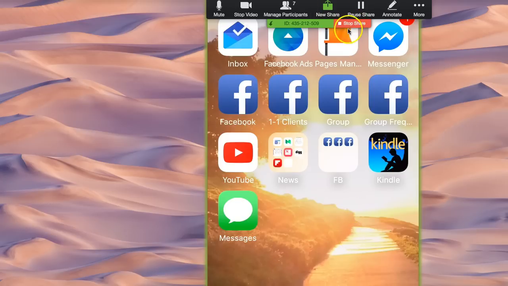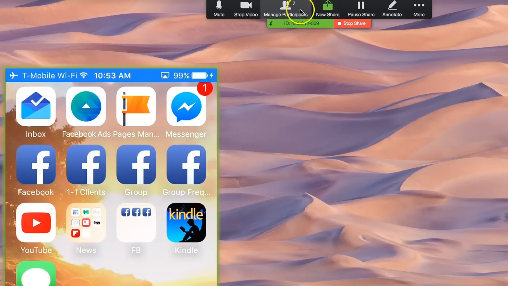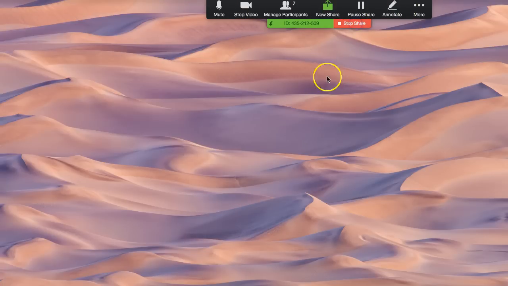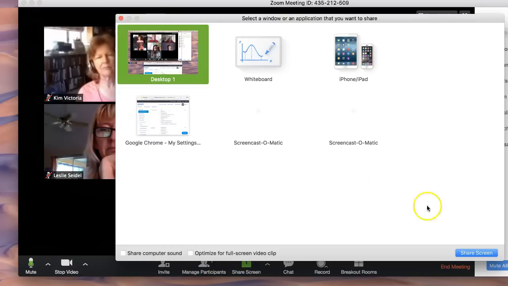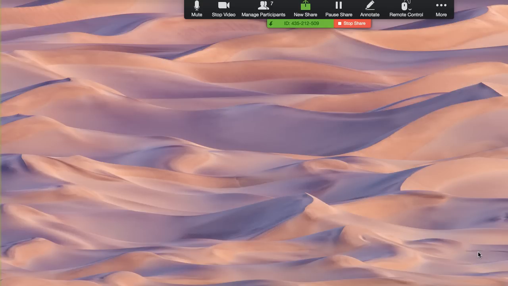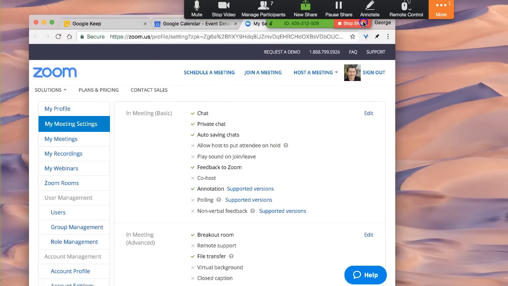So to stop share, notice that there is, I'm going to move this to the side. At the top here, there are various things you can do when you're sharing your computer screen. Okay, let me stop share for now, and let me do a complete desktop screen share. Now everybody can see my entire desktop. Those of you watching the YouTube video or Facebook video won't be able to see my entire desktop because I've shrunk the video recording specs there.